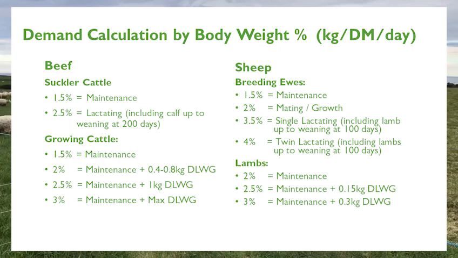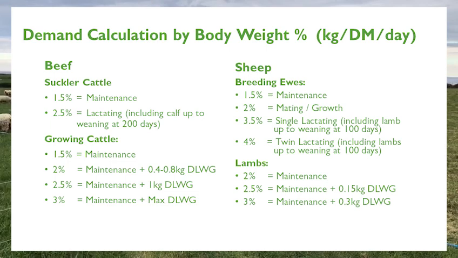Livestock feed demand is mainly dependent on two factors. One, livestock weight, and two, livestock production requirements, which is linked to how much they're growing and how much weight they're putting on and how much they're lactating. The following tables display how the demand needs of different stock classes varies.